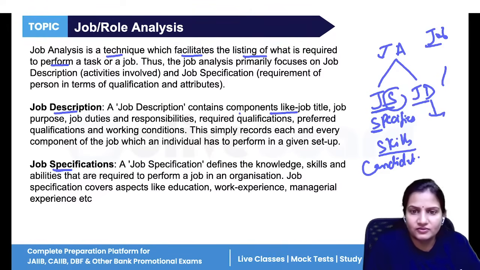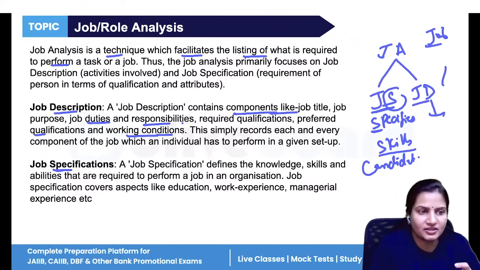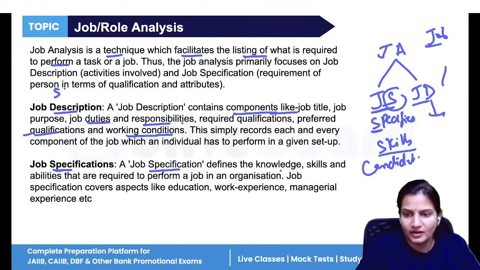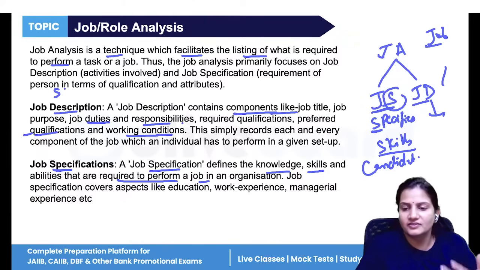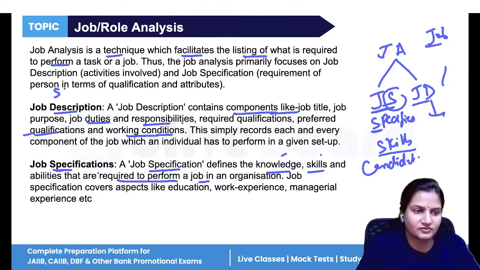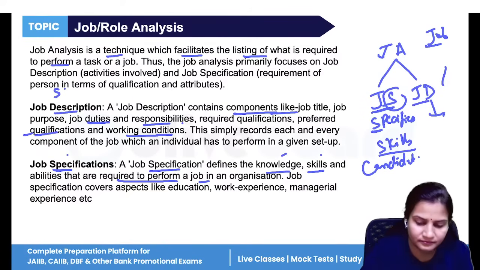It includes the job related components like duties and responsibilities. Now, what qualifications are required for working that responsibility? This qualification is part of job specification. Specification defines what knowledge, skills, and abilities are required to perform a job. What qualification the candidate has, what skills, what knowledge to perform that job, that is called specification. So, these two terms come under job analysis.